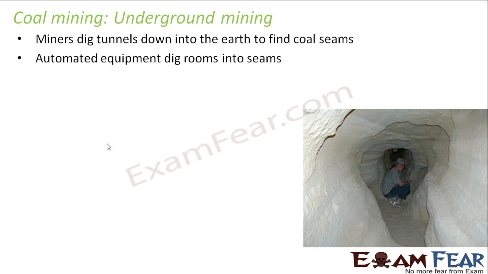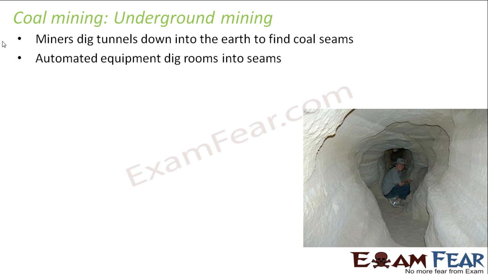Once you are able to detect the coal seam, once you know that coal deposits are formed here, then some automated equipment digs rooms into the seams. Once you have detected the region where you have coal deposits, several automated equipments help you dig rooms inside the seams. As you can see in this picture, the person who is sitting is inside a coal seam.